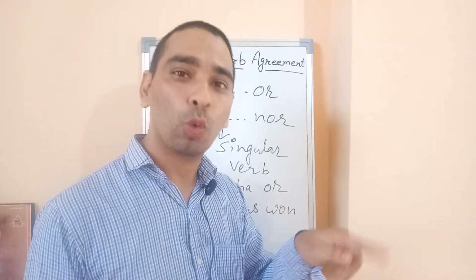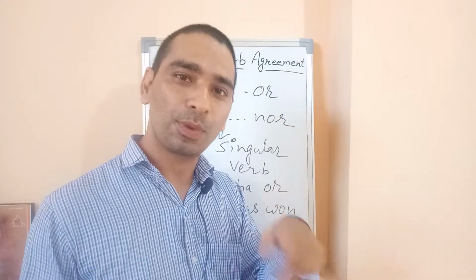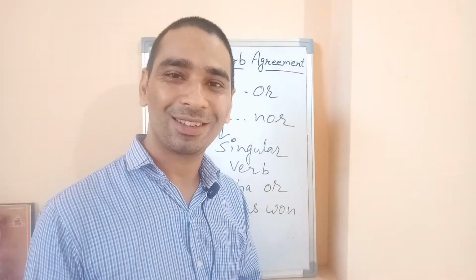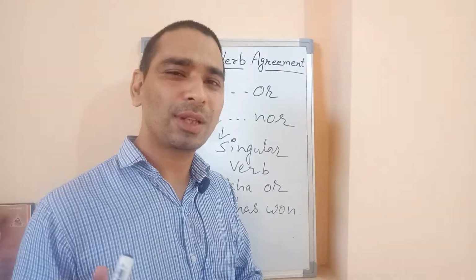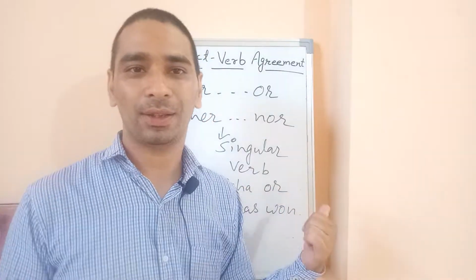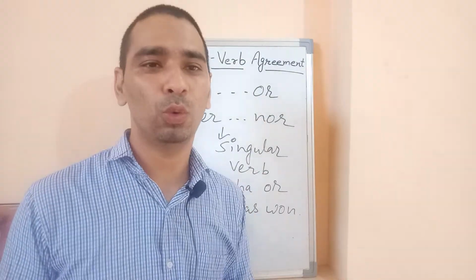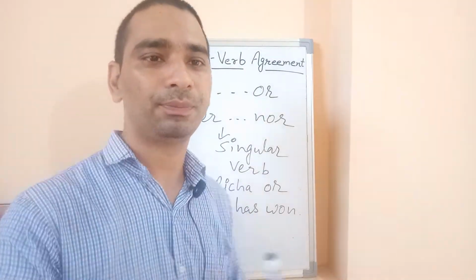In case of zero, like neither China nor India, it means none of them. In case of a zero subject, the verb is singular. Only in case of plural subjects do we use the plural verb. So I think this rule is clear. There is one exception to this rule. Let me make one example here.